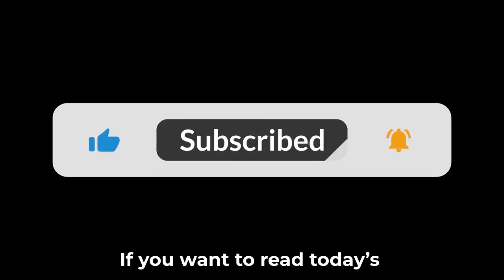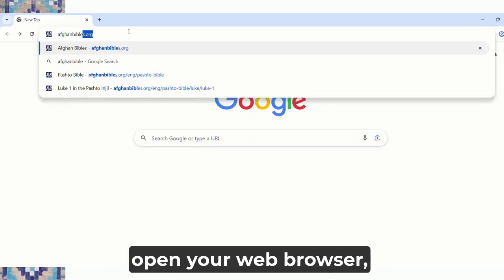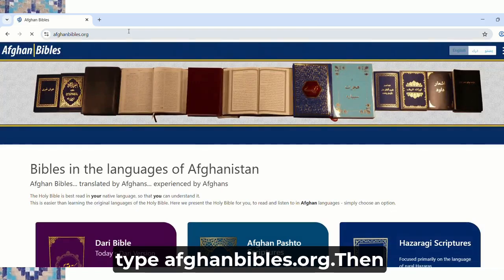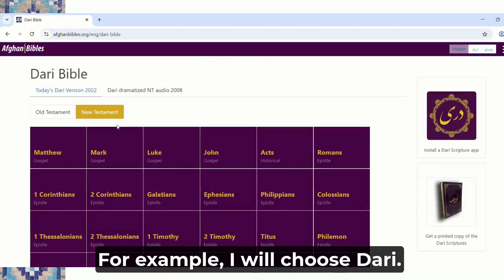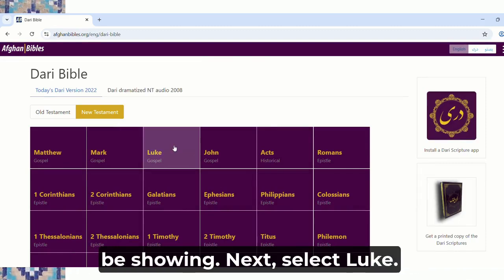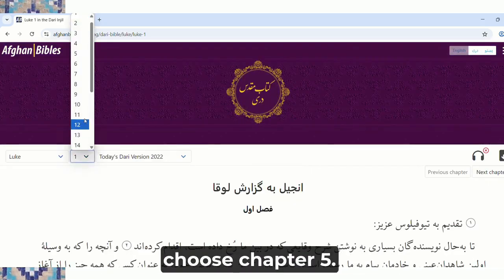If you want to read today's story in your own language, open your web browser, type afghanbibles.org, then choose your language. For example, I will choose Dari. The New Testament should already be showing. Next, select Luke. From the chapter menu, choose Chapter 5.